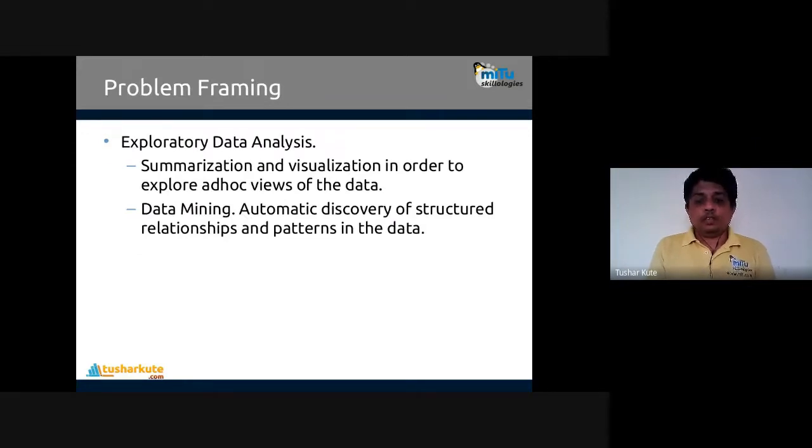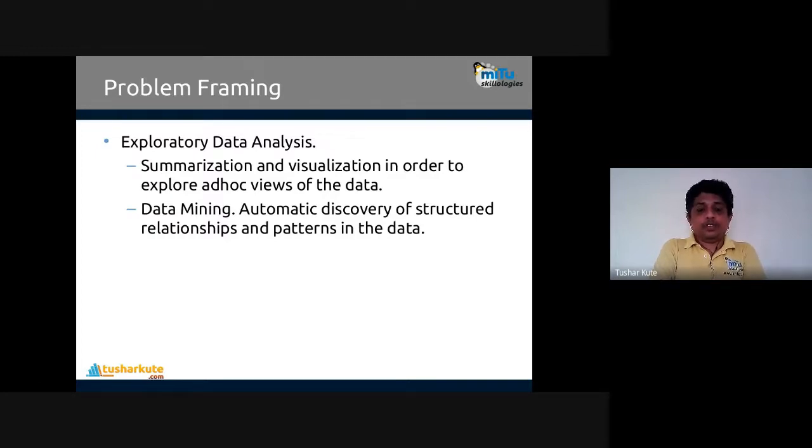First is problem framing. Under problem framing, we have a data, and on that data, we have to identify whether it is actually possible to build the model. We have to check what kind of data is present, whether the data is useful, and whether it is well framed and well organized or not.